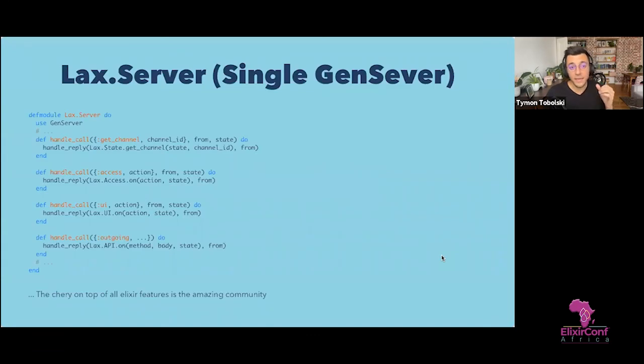And also, quite an important thing that we have learned the hard way is that you can very nicely organize code in Elixir using modules. The first version of our testing server was actually using multiple processes.